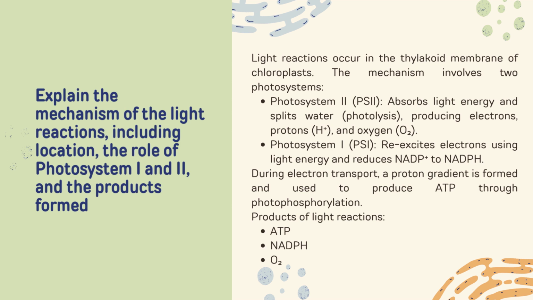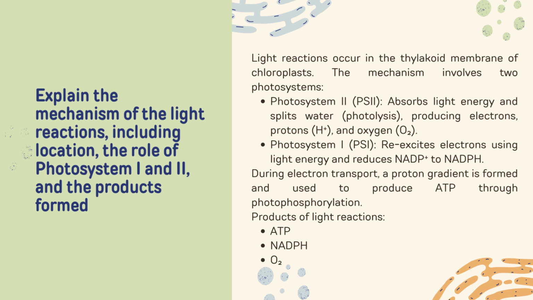The mechanism involves the photosystems. First, photosystem 2, PSII, absorbs light energy and splits water (photolysis), producing electrons, protons (H+), and oxygen (O2).